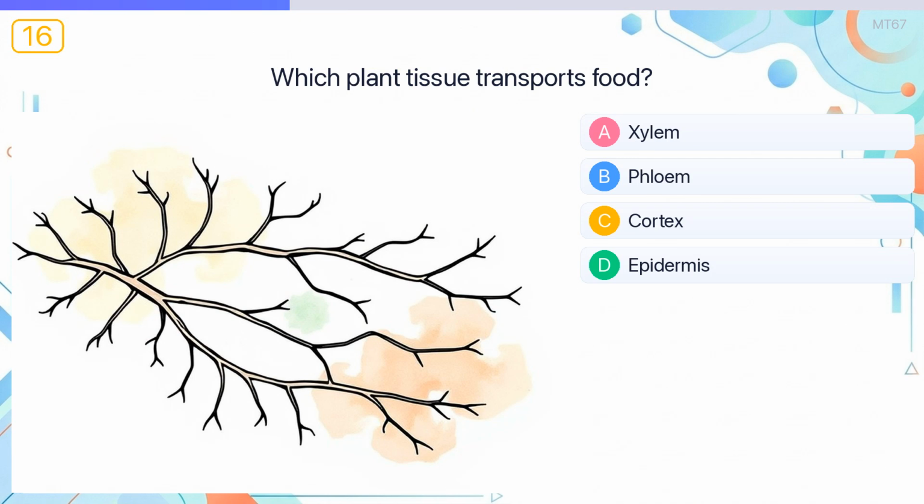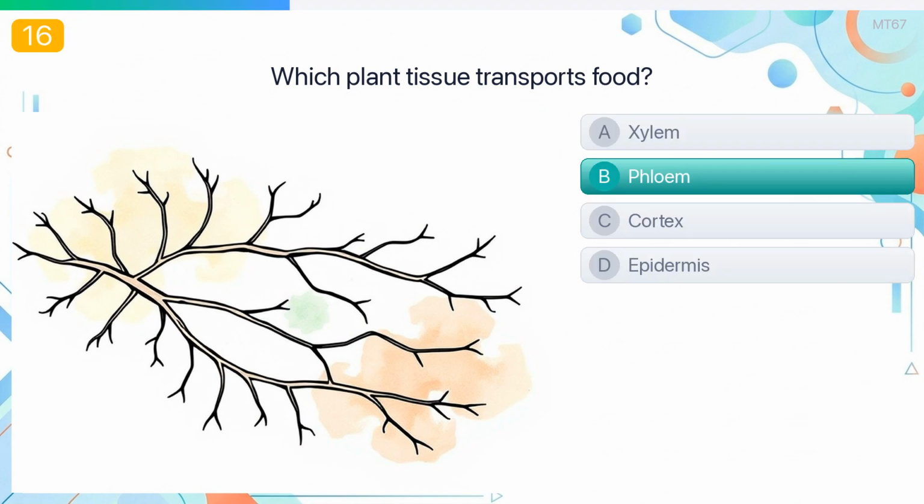Which plant tissue transports food? The answer is phloem. Phloem carries sugars produced by photosynthesis from leaves to other parts of the plant.